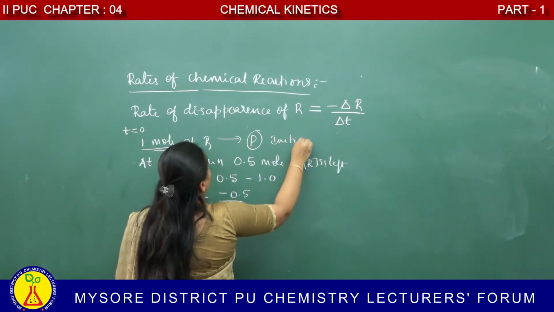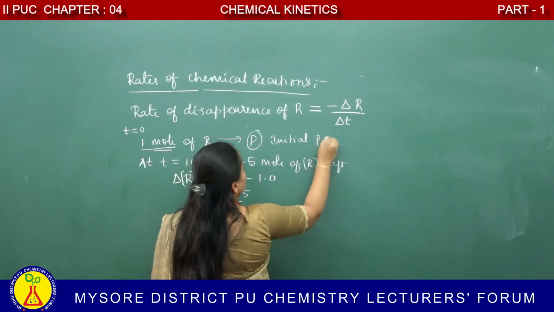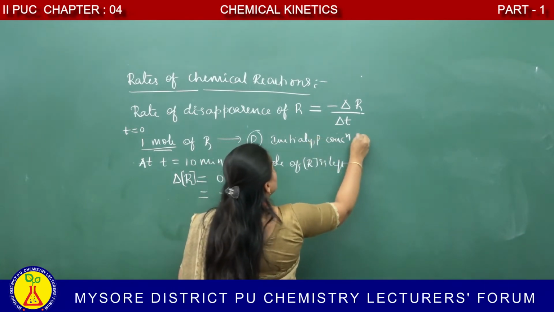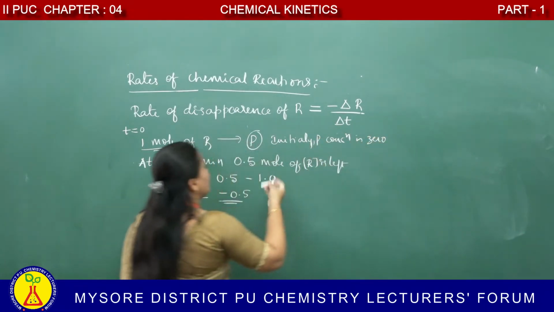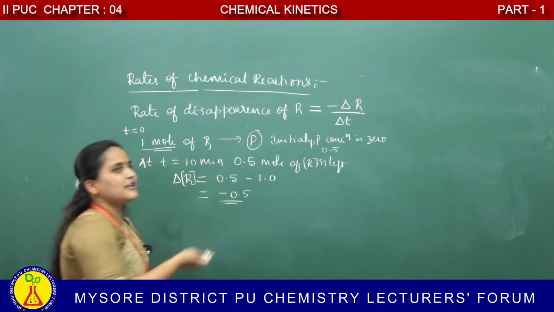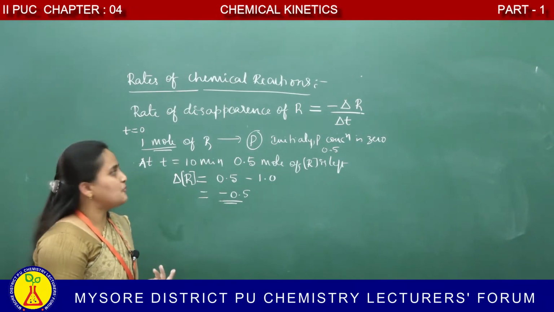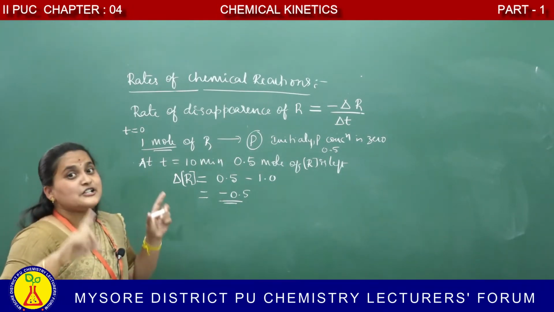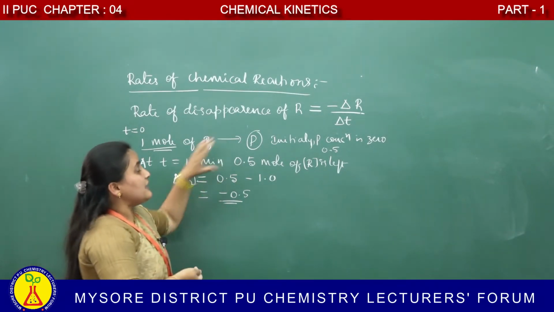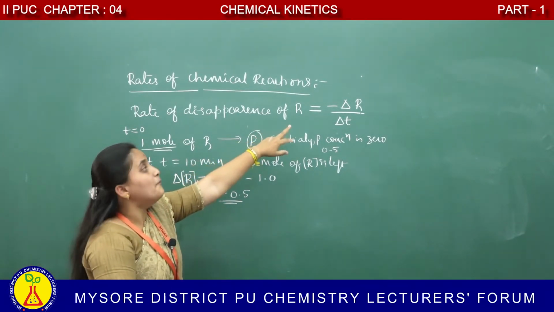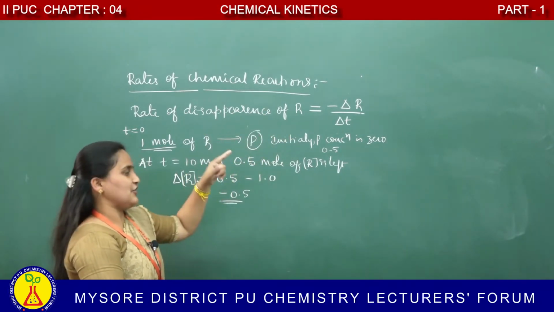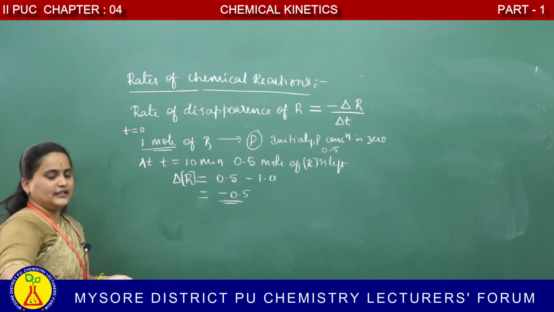In the product, initially the concentration is zero. After it will be 0.5 or anything, so we get higher minus lower value, which is definitely positive. Therefore, there is no negative sign in the case of product, but in the case of reactant we have to take minus, because it indicates the decrease in concentration of the reactant in unit time.